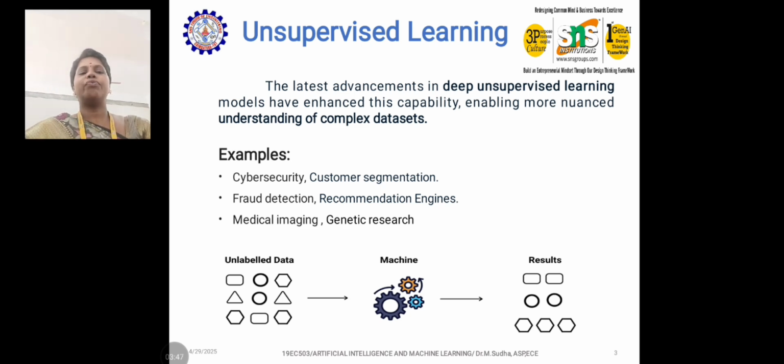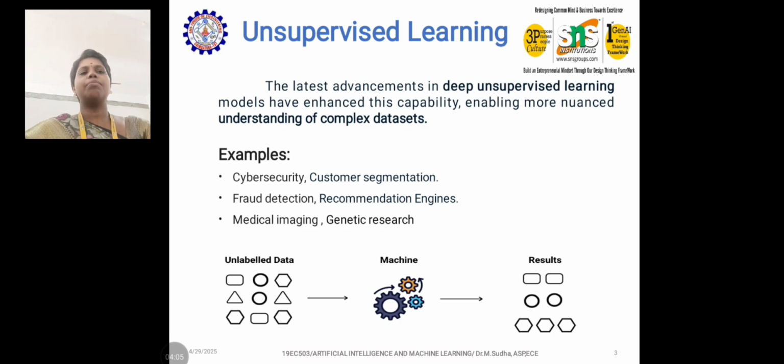Customer segmentation is needed wherever we have huge data. Then fraud detection, and recommendation engines, what kind of products or supplements to recommend, along with industrial automation, medical imaging, and genetic research.